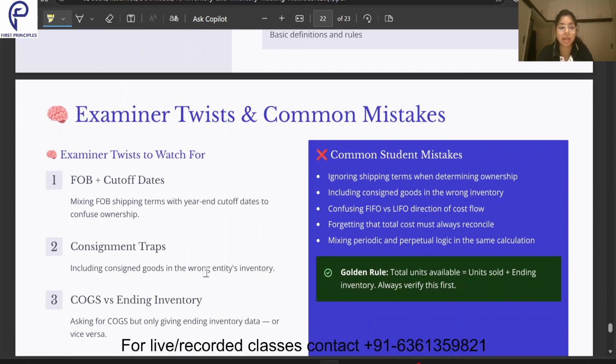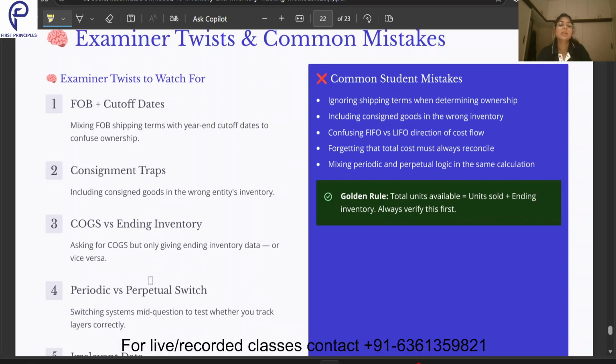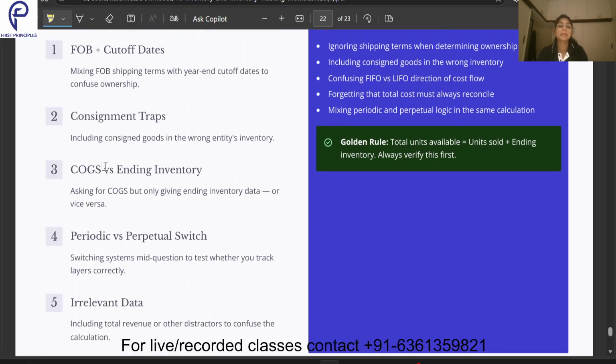Then coming to the examiner twists and common mistakes that students make. The examiner twists are that they can mix FOB shipping terms with destination, or FOB shipping point with cutoff dates: if it's FOB shipping point and the goods are in transit, in whose books of account should they be recorded? Then consignment goods: the goods are always recorded on the books of the consignor, the seller. Then COGS versus ending inventory, periodic, perpetual, then giving some irrelevant data just to confuse you.